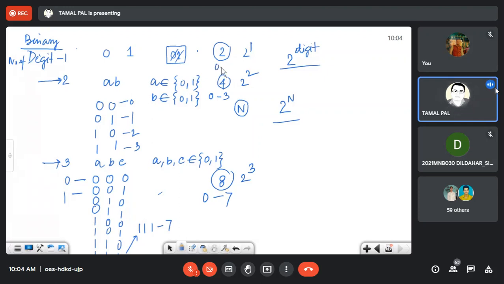And 2 means it is 0 to 1. So if the number of digits is n, then since the count is 2 to the power n, the range is 0 to 2 to the power n minus 1. Because 7 is nothing but 2 to the power 3 minus 1.